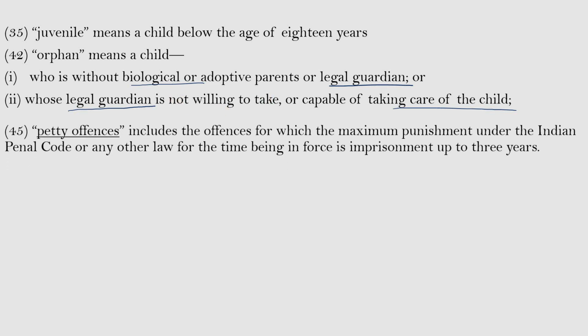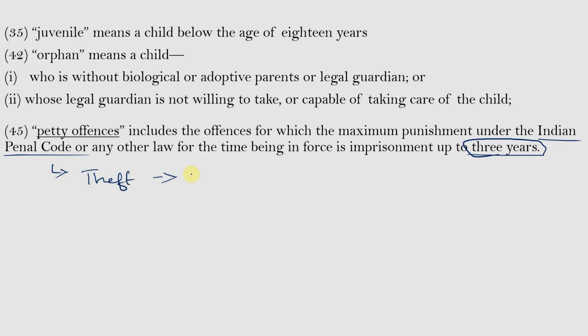And the next definition is petty offences. So, petty offences include the offences for which the maximum punishment under the Indian Penal Code or any other law for the time being in force is imprisonment up to 3 years. So, those offences for which the Indian Penal Code prescribes imprisonment for up to 3 years are called petty offences. For example, under the Indian Penal Code, for committing theft, a person can be punished with imprisonment up to 3 years. So, theft comes under the definition of petty offence.